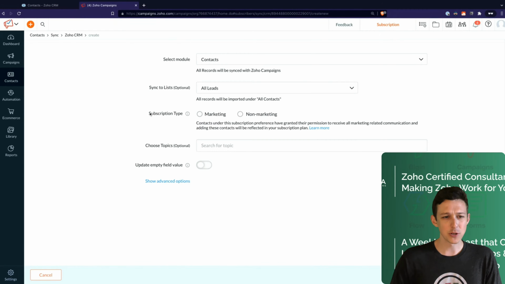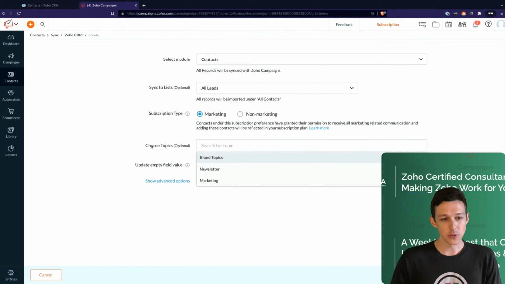So now one new thing with the sync, and new to campaigns as a whole, is that contacts are actually identified as either marketing or non-marketing. By default, you're going to want to choose marketing because if you don't, you won't be able to send emails to them. Only marketing contacts are going to count towards your subscribers limit inside of campaigns. So if you're on Zoho One, you'll have that 5,000 per user account. So only these marketing contacts are actually going to count towards that.